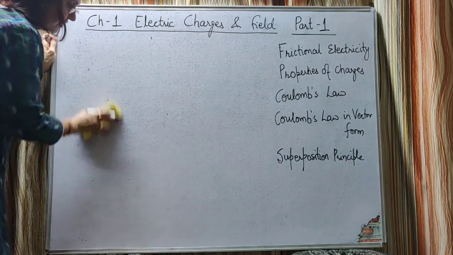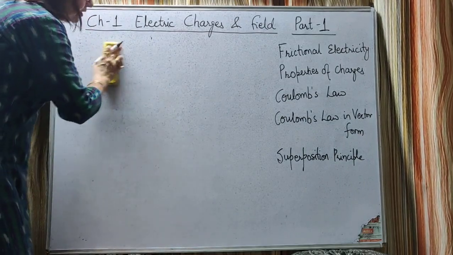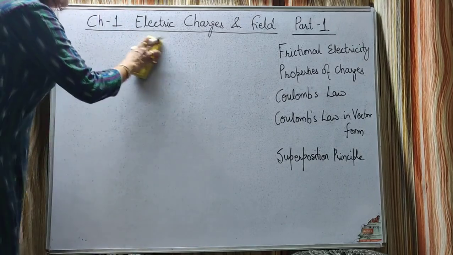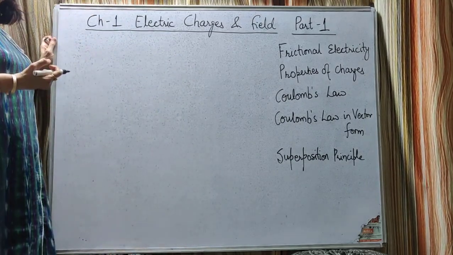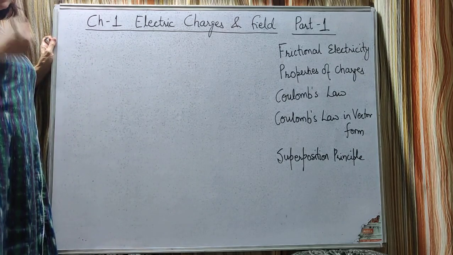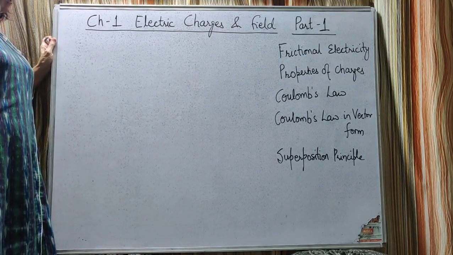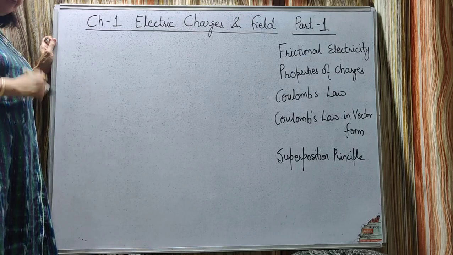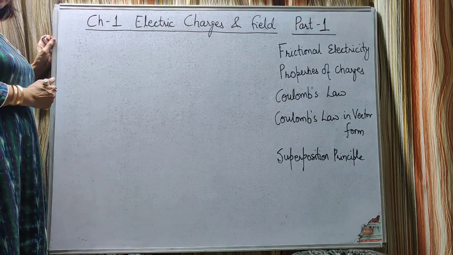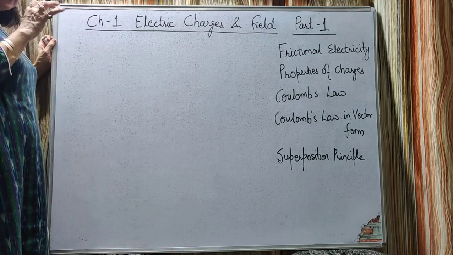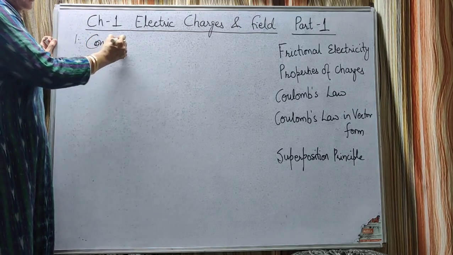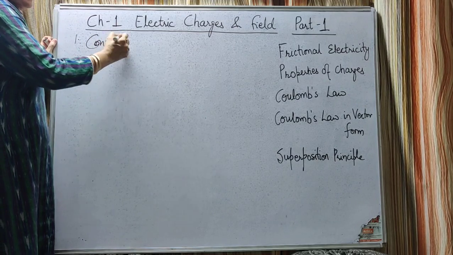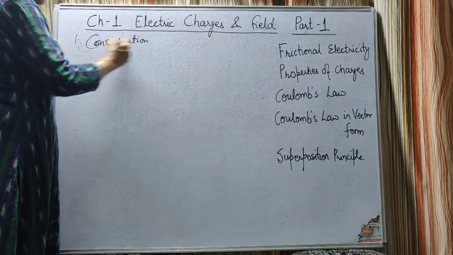The system in which there can be a number of bodies and they can transfer charge to each other, but no charge can come from outside, or these bodies cannot transfer the charge to some outside body. Such a system we call an isolated system. In an isolated system, the total charge remains constant. This property we call conservation of charge.